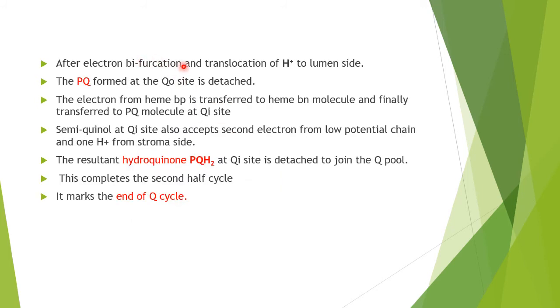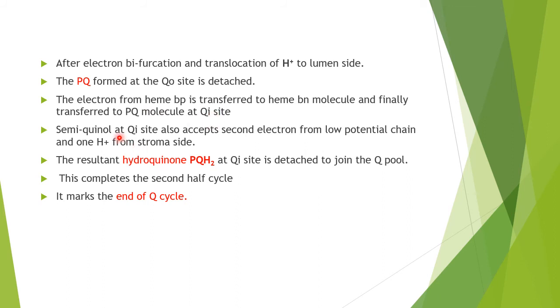After electron bifurcation and translocation of proton to the lumen side, PQ formed at the Q site is detached. The electron from heme BP is transferred to the heme BN molecule and finally transferred to the PQ molecule at the QI site.